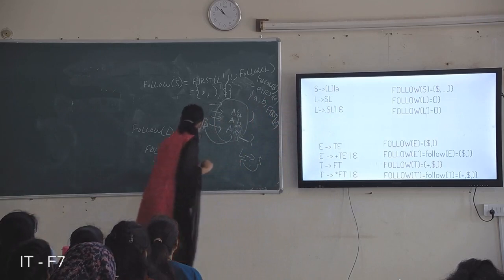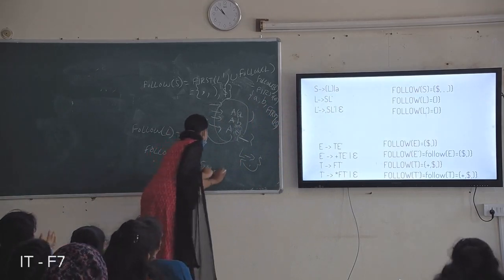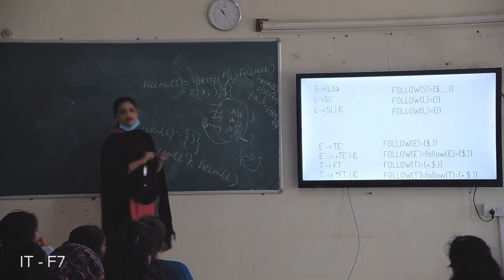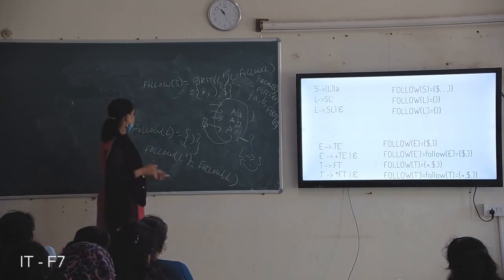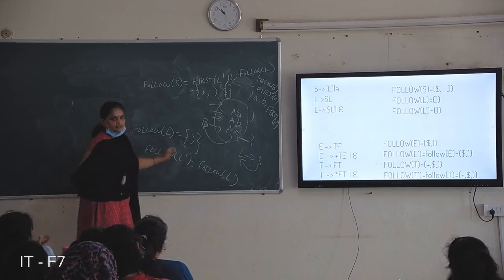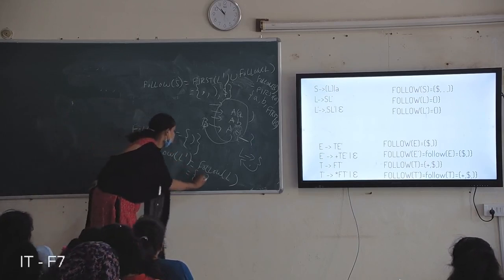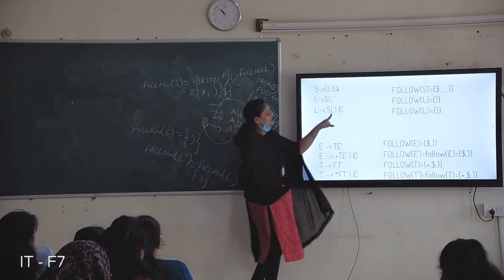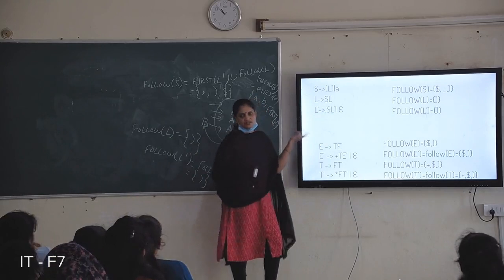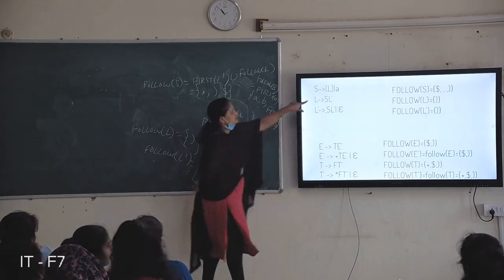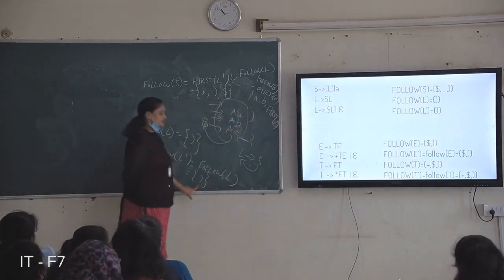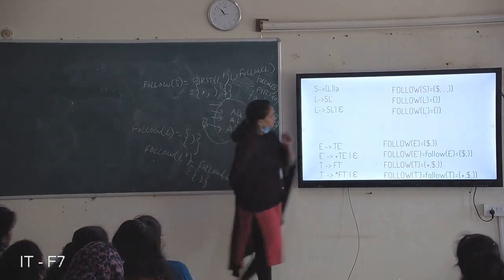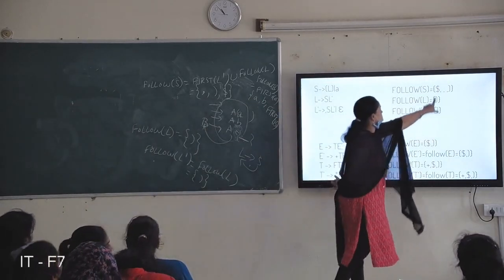So we write here follow of L. What is follow of L? Close the brace. Here follow of L dash equals follow of L dash only, so we do not consider that one. We consider only follow of L, that becomes close the brace. Okay? Close the brace.